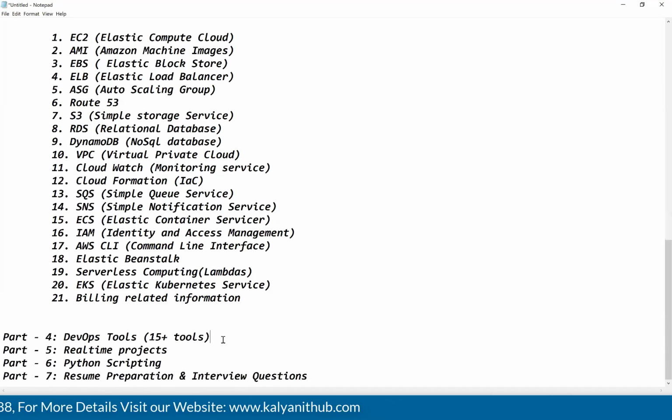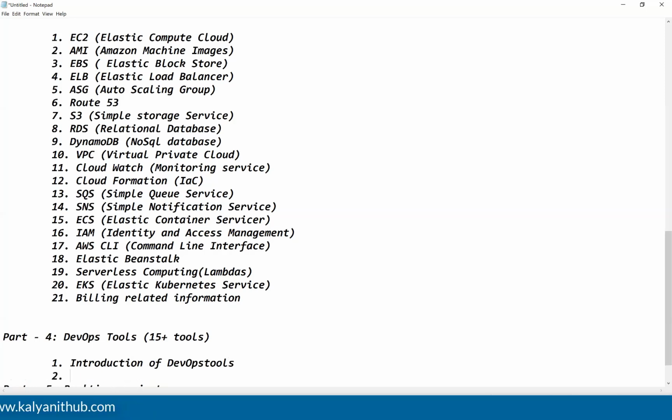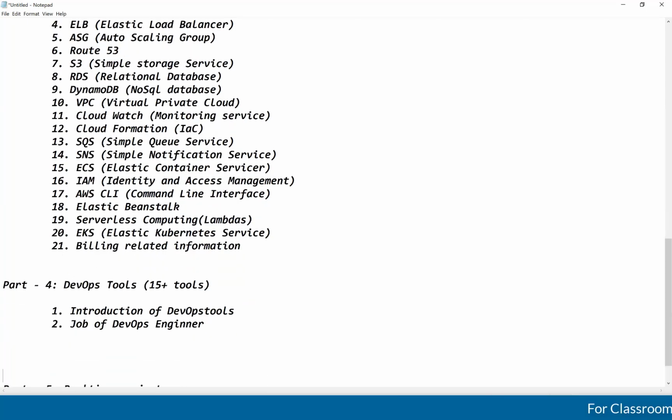Next, as part 4, we are going to discuss DevOps tools. The first thing is the introduction of the DevOps tools. As part 2, we are going to discuss, as a DevOps engineer, what our roles and responsibilities are, the job of a DevOps engineer.